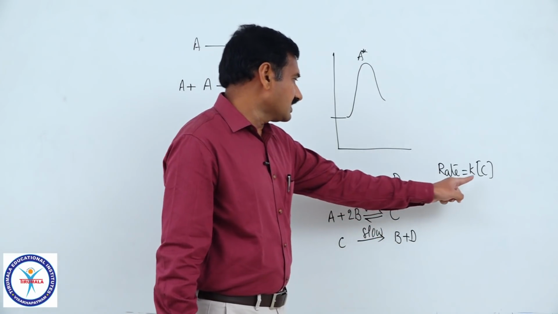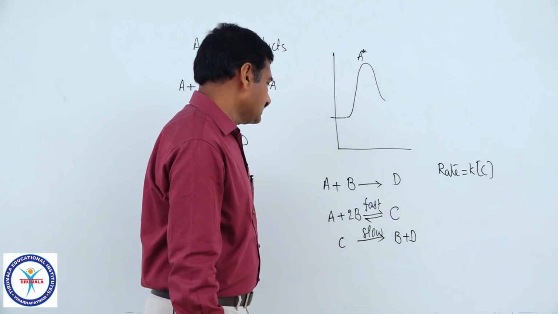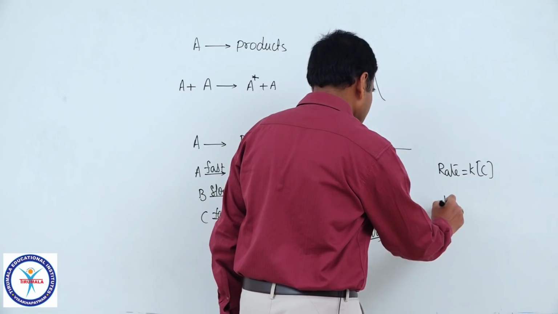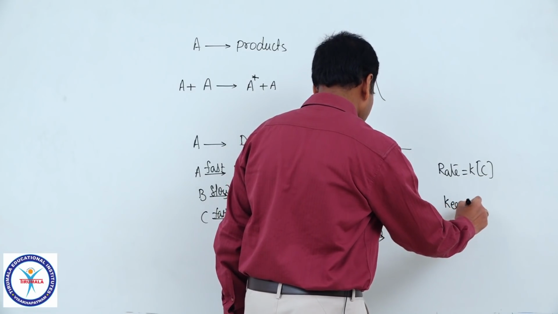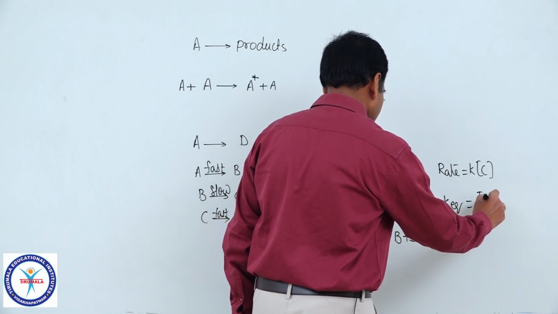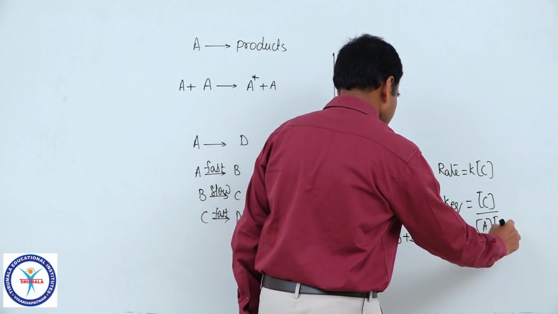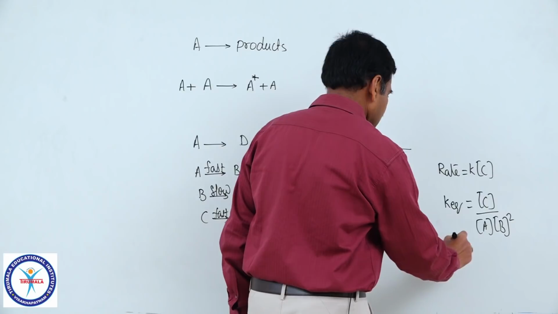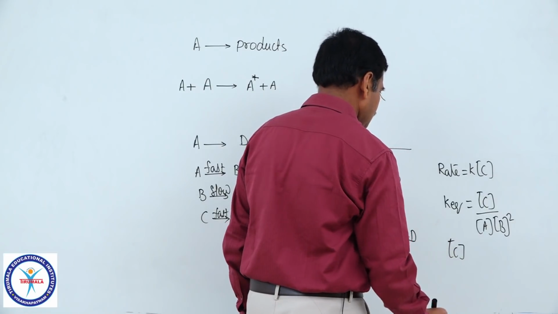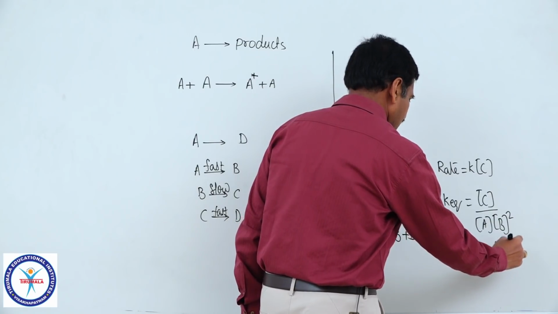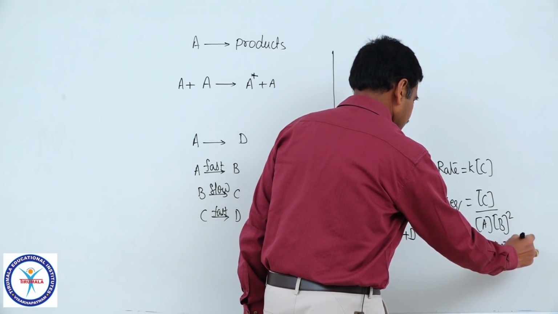So, this concentration of C must be removed. For that you have to go to the first step of the reaction, that is the reversible step. The equilibrium constant for that step can be taken as the concentration of C divided by the concentration of A into the concentration of B squared. So, the concentration of C is equal to K equilibrium into the concentration of A into the concentration of B squared.